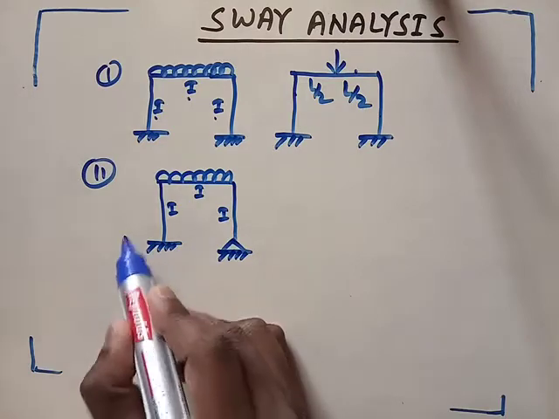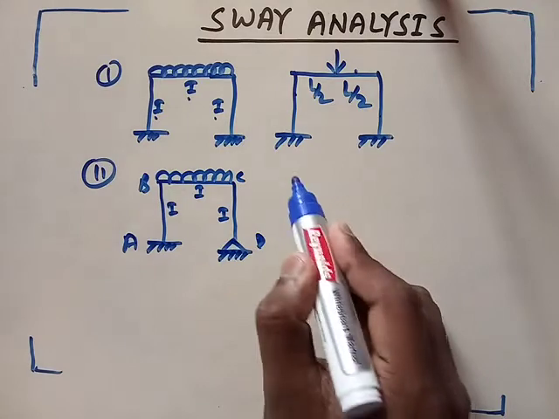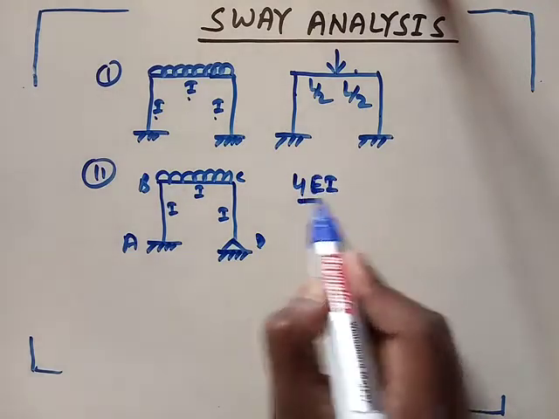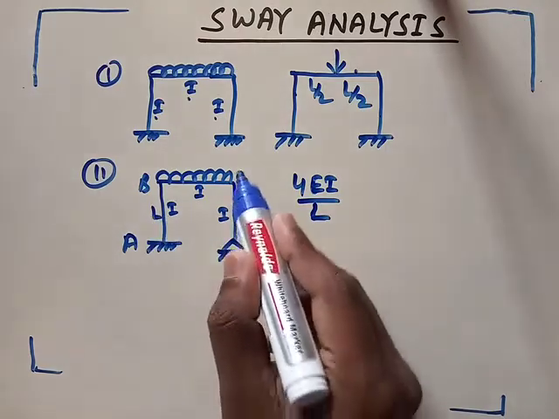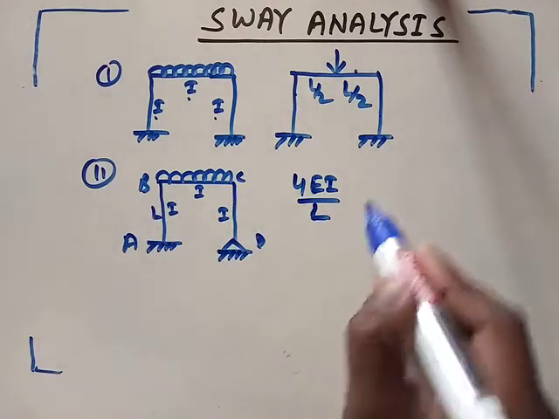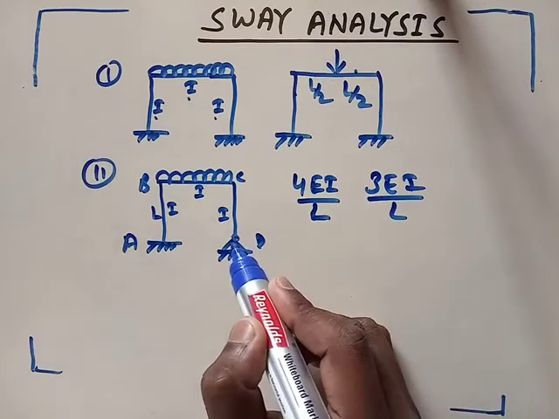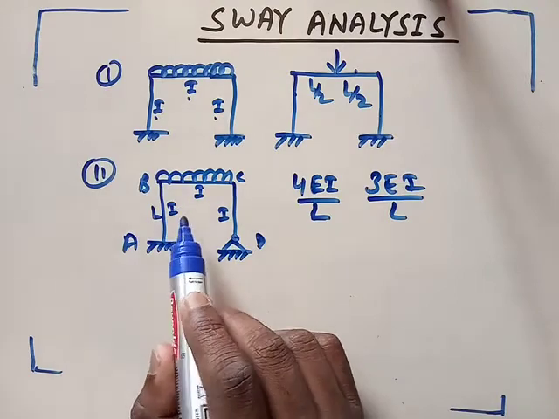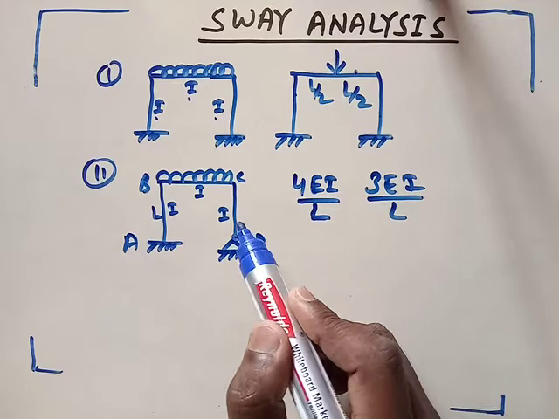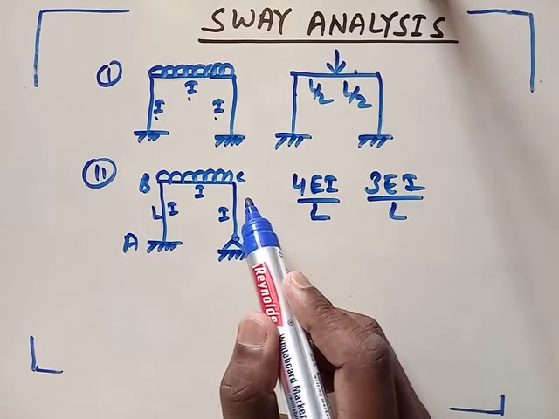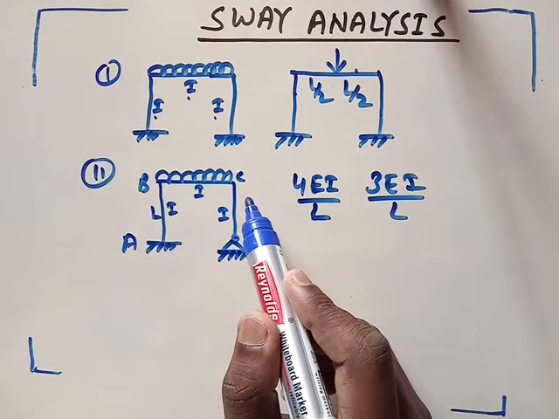Suppose this is A, this is B, C and D. The stiffness of this AB member is 4EI upon L, if this length is L, and the stiffness of this CD member is 3EI upon L, because this is a hinge. So in this case, the stiffness of the two members AB and CD is different, so sway will occur, and the direction of sway will be along which stiffness is less.